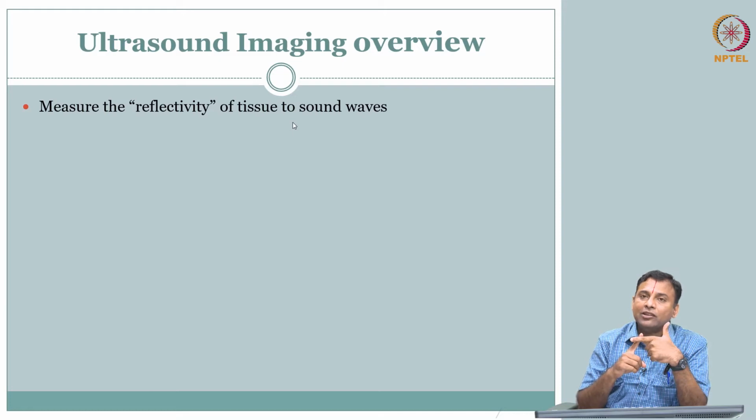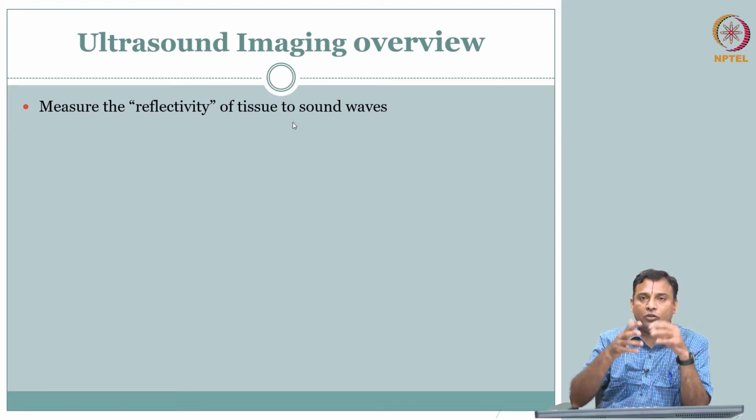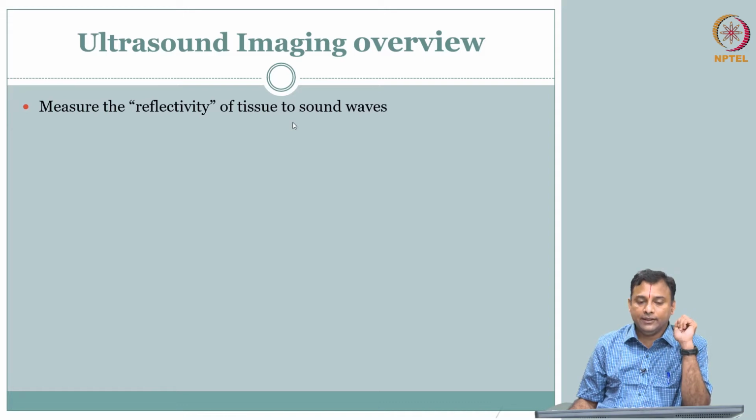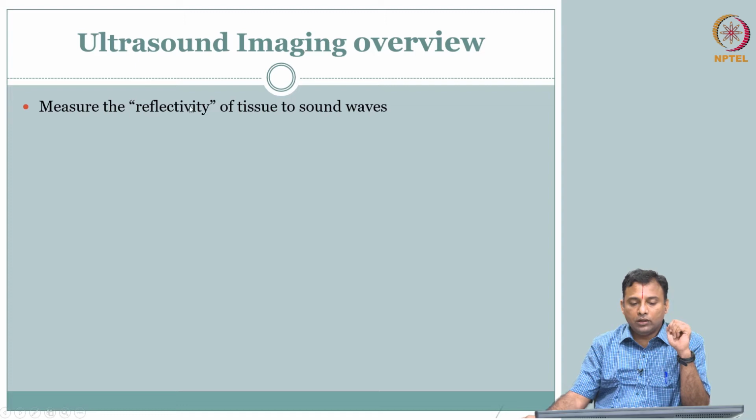In nuclear medicine, we were talking about radioactivity, how the radioactivity is captured, where the source of this radioactivity is and how much radioactivity is coming from a location. So, we were trying to do a source localization of radioactivity in nuclear medicine. Here in ultrasound imaging, loosely we could call this the reflectivity of tissue to sound waves. So, we need to understand what a sound wave is, and then maybe we can define a little more rigorously what we mean by reflectivity.